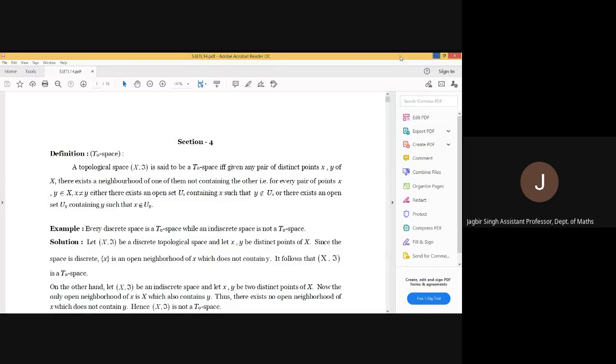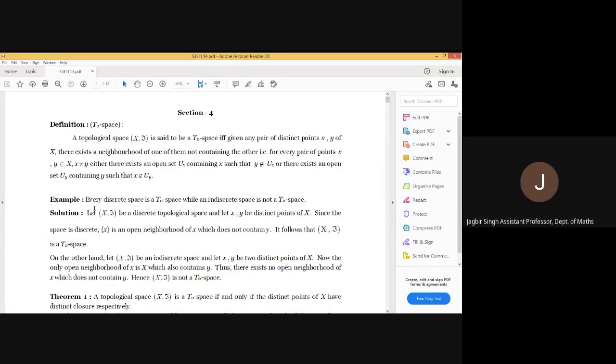Okay. Now we are having an example of this, that every discrete topological space is T0, but indiscrete space is not T0. If we are discussing the discrete topological space, means every subset of X is open. Now if x and y are two elements, then singleton x is an open set, and this set contains x but not y. Hence, (X, τ) is a T0 space.